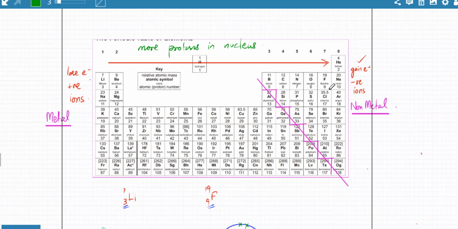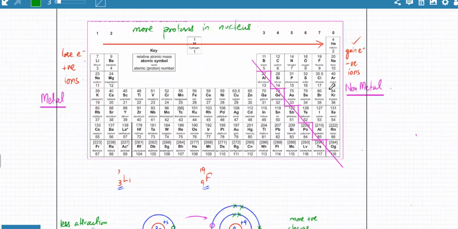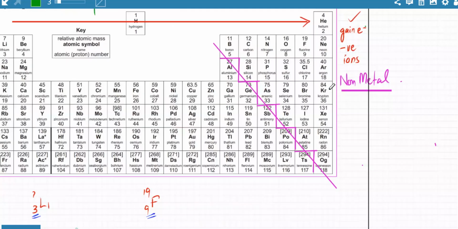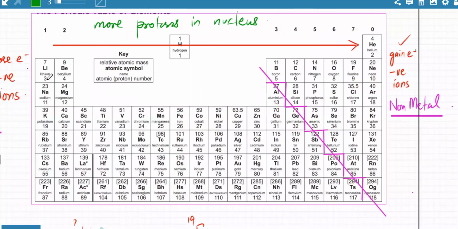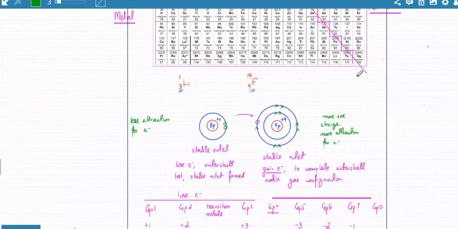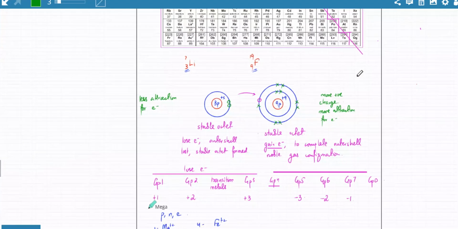And I also gave you the reason why they like to gain electrons. The elements on the left side have fewer protons, so the nucleus isn't really attracting electrons. The elements on the right side have more protons, so their nucleus is attracting electrons very strongly. So I gave you this example. The ones on the left are always losing electrons to the ones on the right.